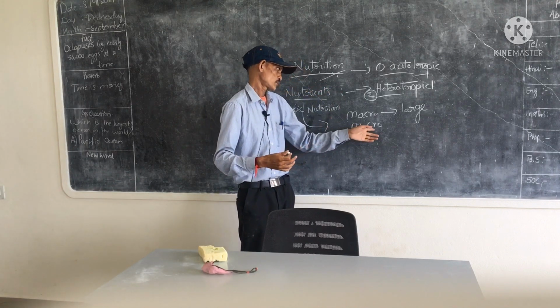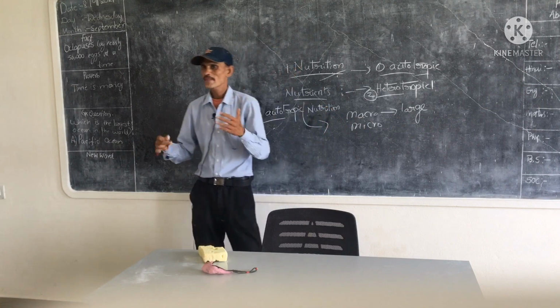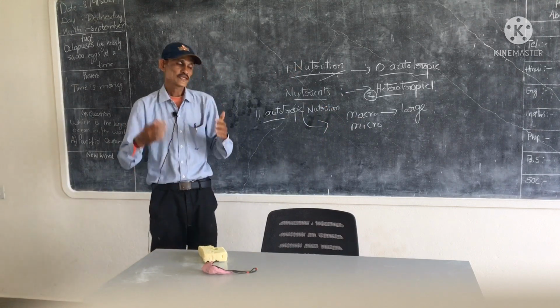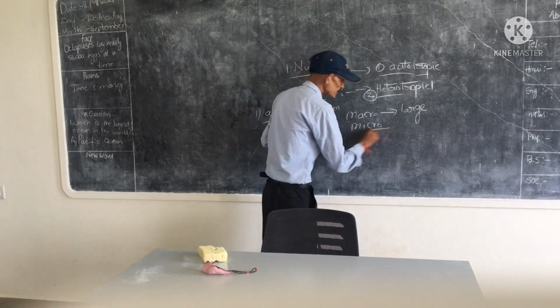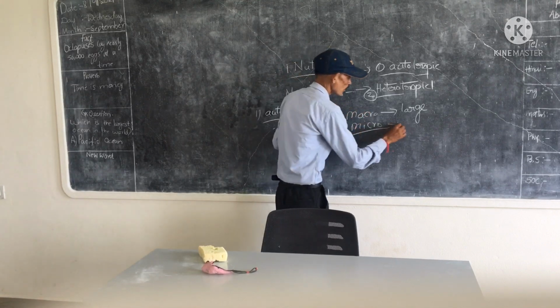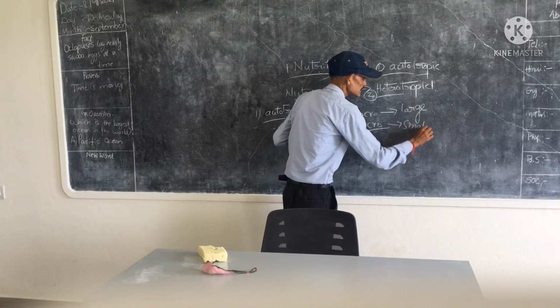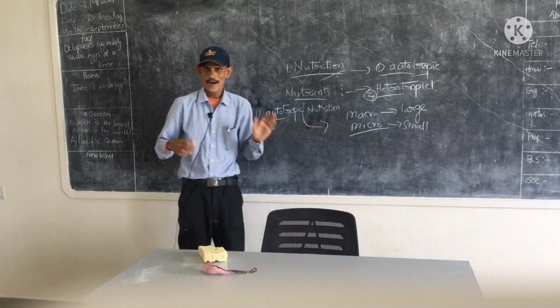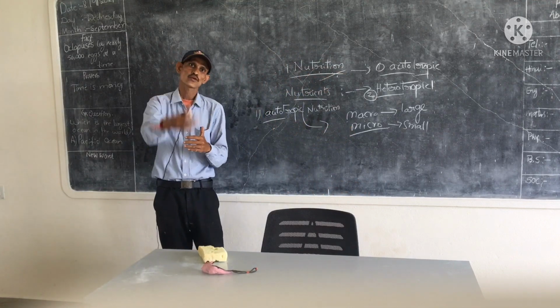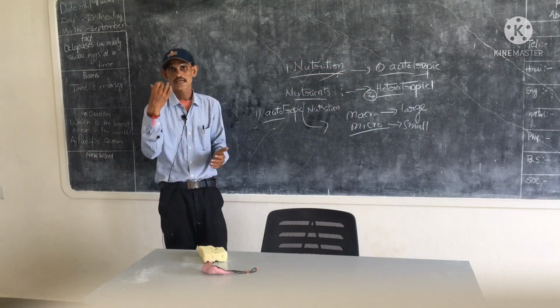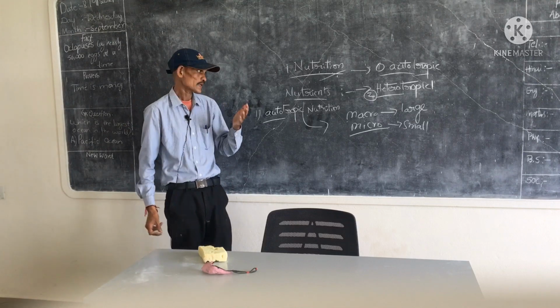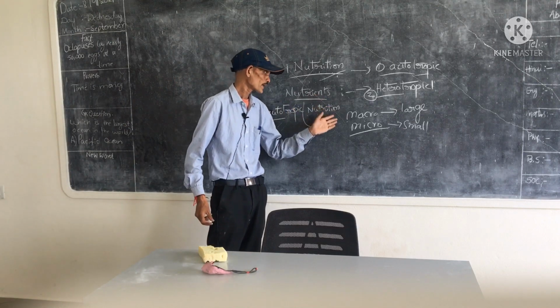Next, we discuss micronutrients. Micro means small. That means materials taken in small quantity in our body. These materials are micronutrients. Vitamins and minerals are examples of micronutrients. These are the different types of nutrients.